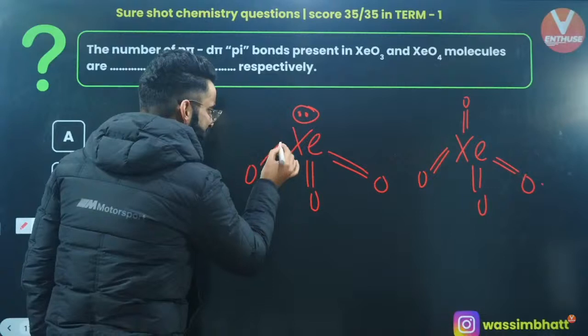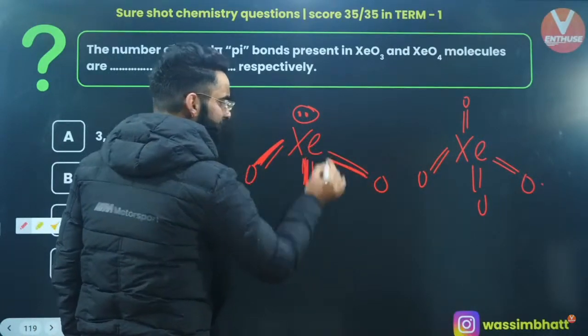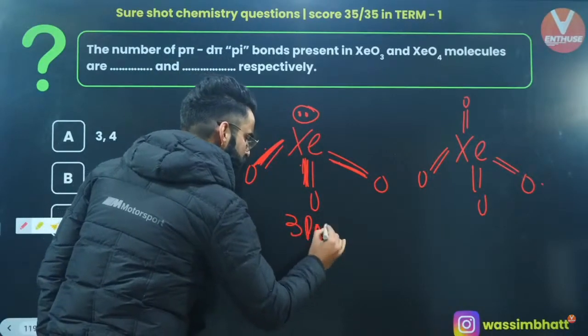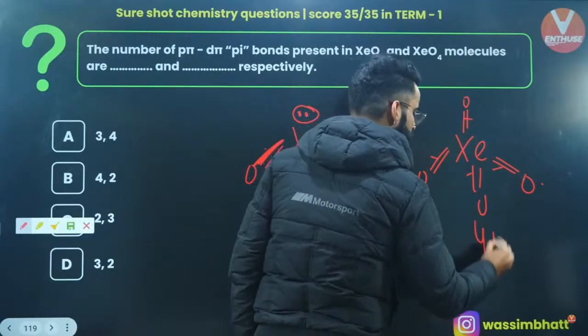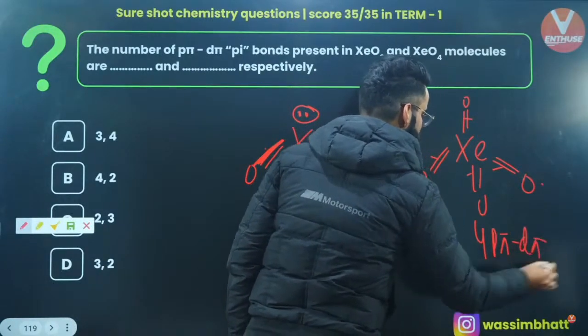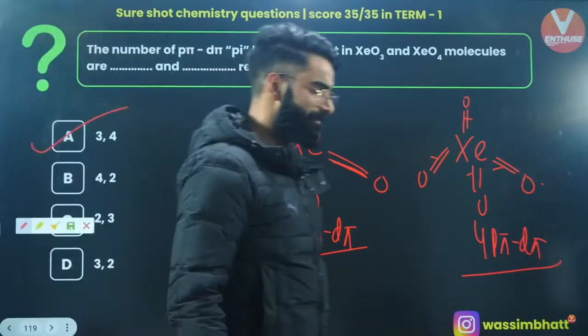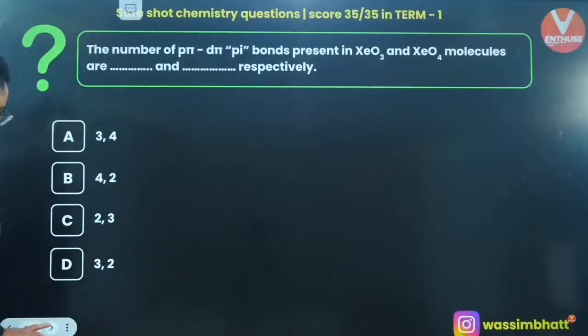This pi bond over here is a p-pi d-pi bond. All the pi bonds are p-pi d-pi bonds. So in case of this, there are 3 p-pi d-pi bonds, and in case of this, 1, 2, 3 and 4, there are 4 p-pi d-pi bonds. So 3 and 4 is going to be the correct answer, right? Yes, perfectly done. Absolutely. Let's move on directly to one more question.